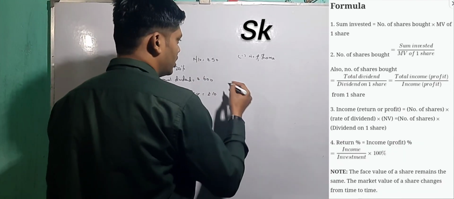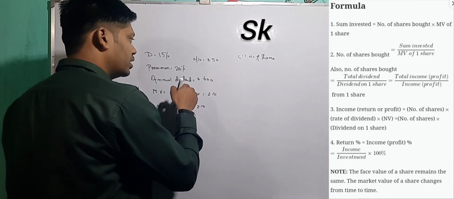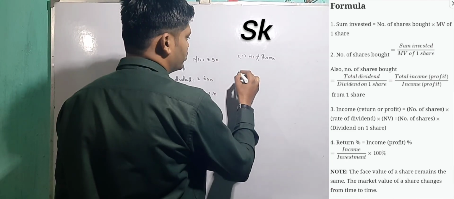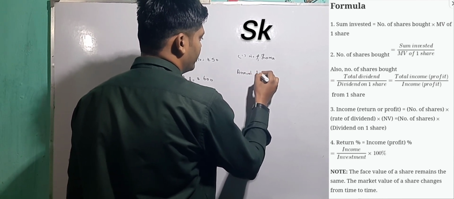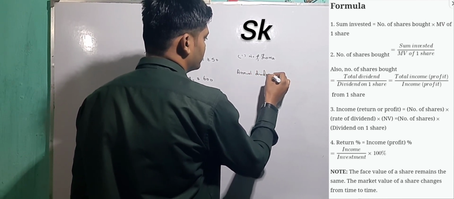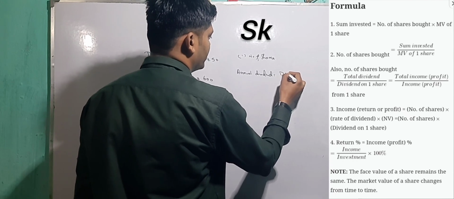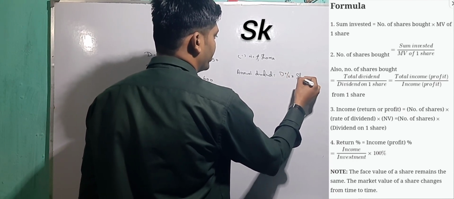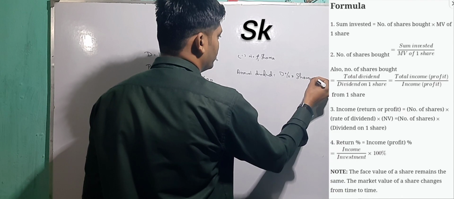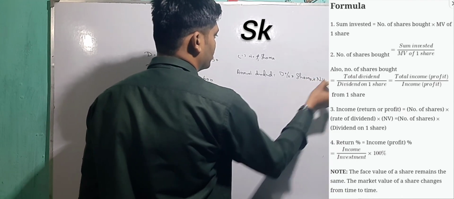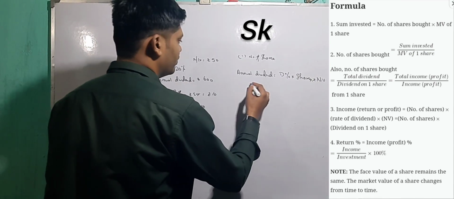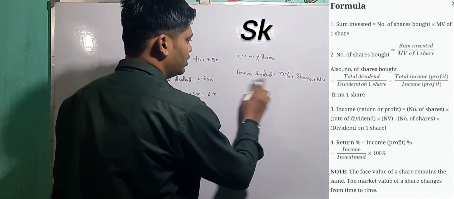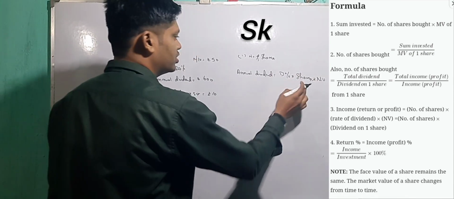Annual dividend is equal to dividend percent into shares into nominal value. This is the formula. The annual dividend they gave, so we can easily get the shares.